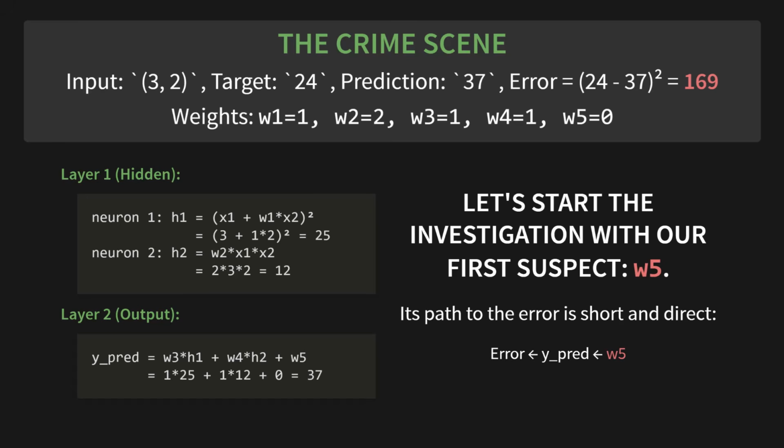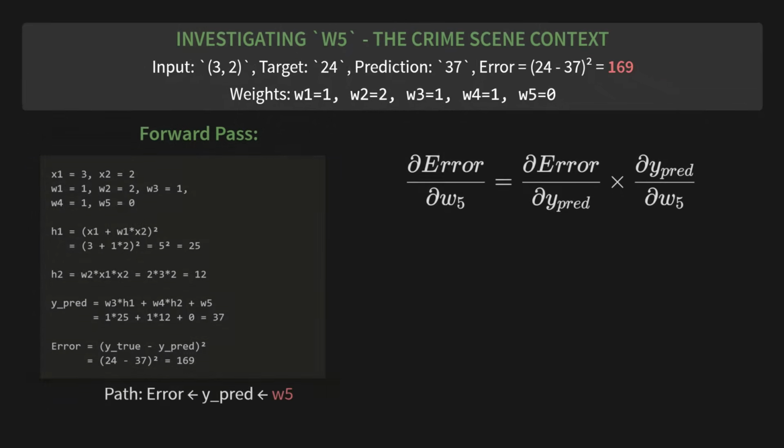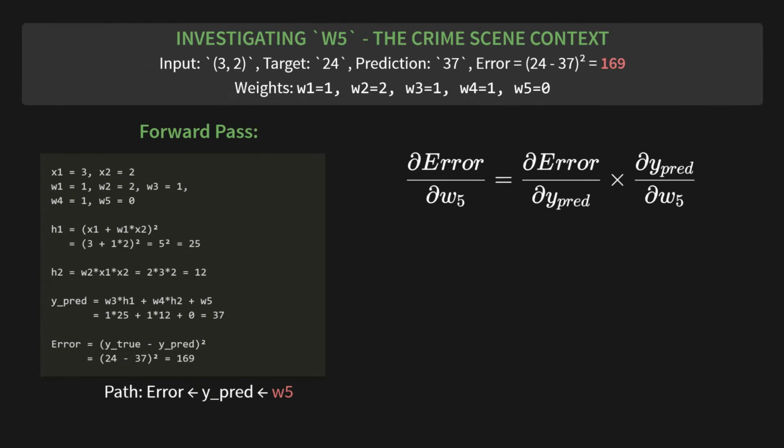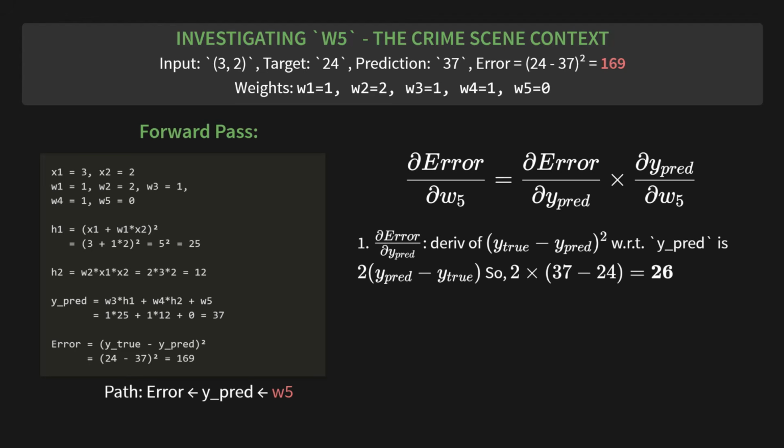So how do we find out how much W5 is to blame? We use the chain rule. Look at this formula. The derivative of the error with respect to W5 is the derivative of the error with respect to the prediction multiplied by the derivative of the prediction with respect to W5. Let's do this step by step. First, the derivative of the error with respect to the prediction. The error formula is y true minus y pred squared. So its derivative is 2 times y pred minus y true. Plugging in our numbers, that's 2 times 37 minus 24, which gives us 26.